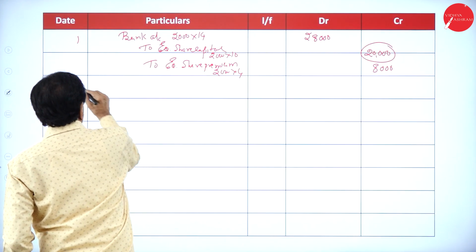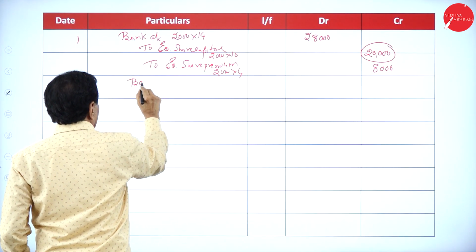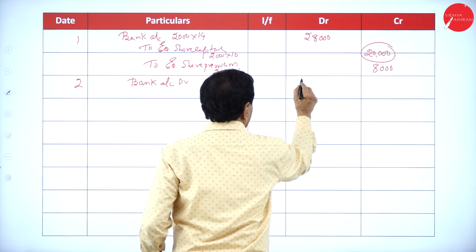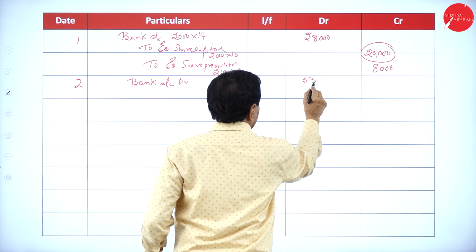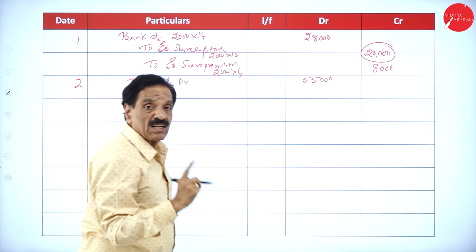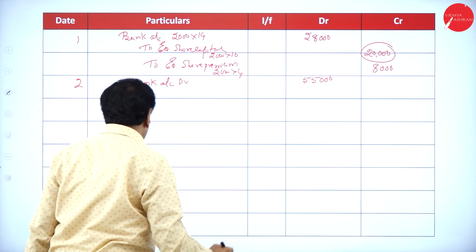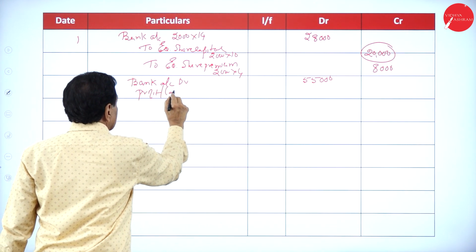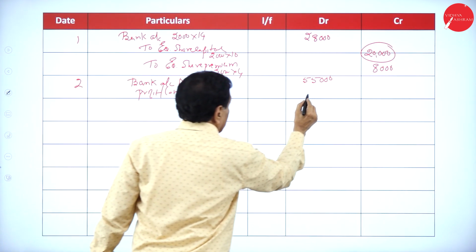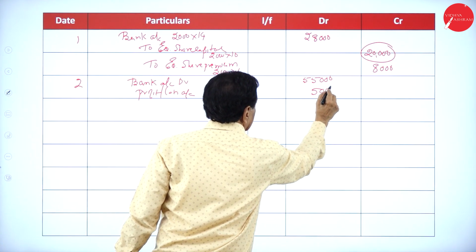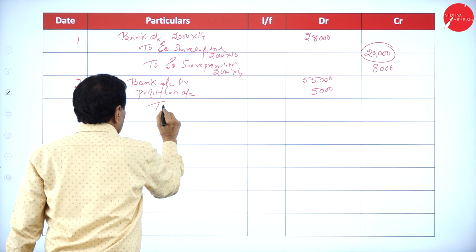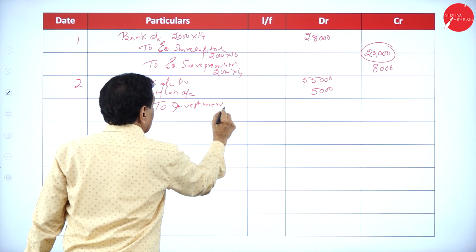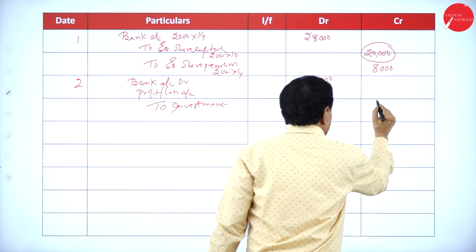Second entry: Bank account debit 55,000, profit and loss account debit 5,000, to investment, it comes to 60,000.